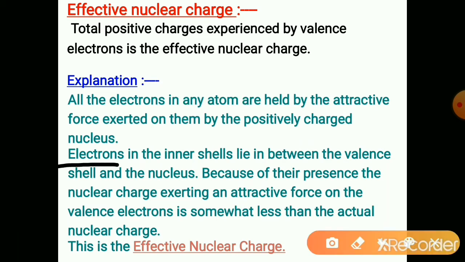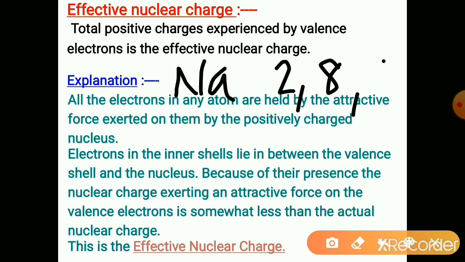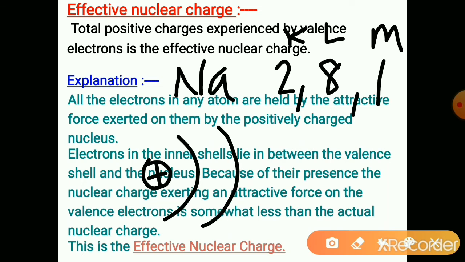Electrons in the inner shells lie between the valence shell and the nucleus. Suppose, in case of sodium, there are three shells: K shell, L shell, M shell. This is the nucleus, this is the first shell, second shell and third shell. The third shell is the last shell here.